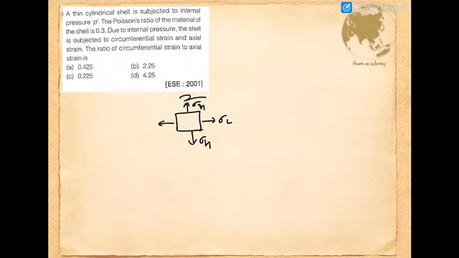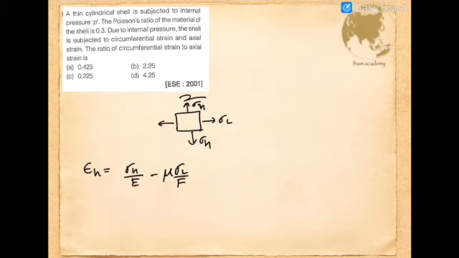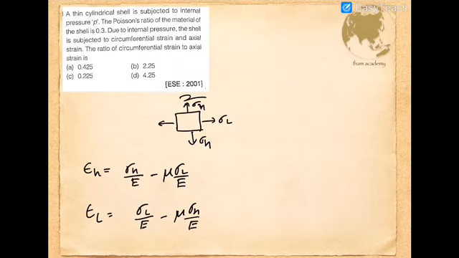So if we are considering the circumferential strain, the strain along the hoop stress direction, that will be sigma h by E minus mu into sigma L divided by E. For more clarification, you can go to part 1 of this video, then you will understand the theory. Then coming to the longitudinal strain, that is given by sigma L divided by E minus mu into sigma h by E.